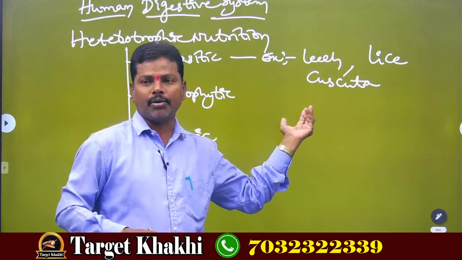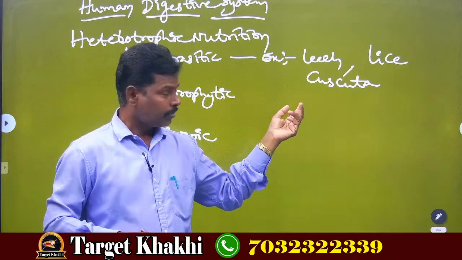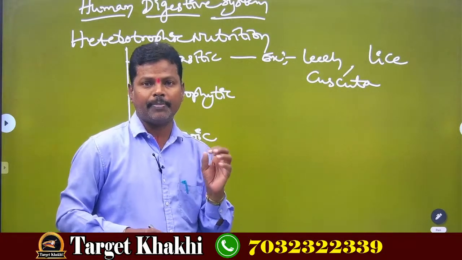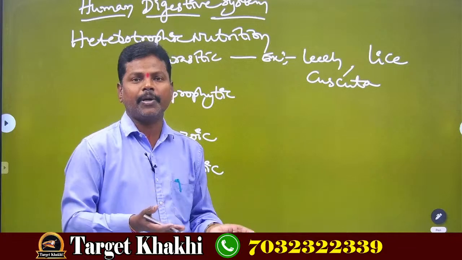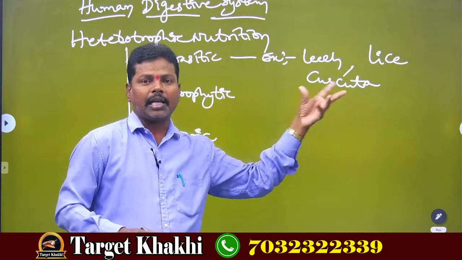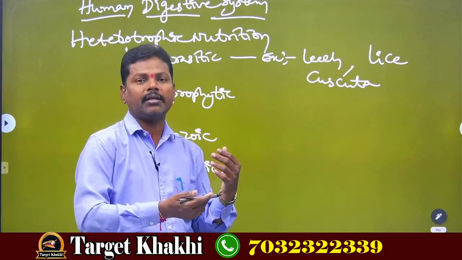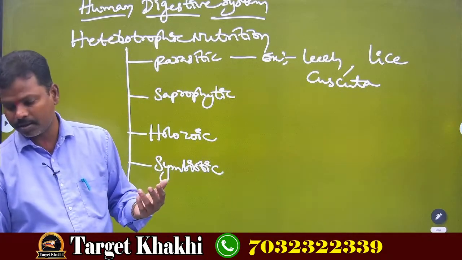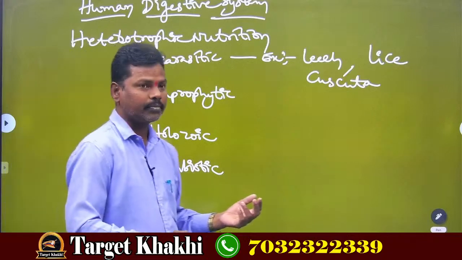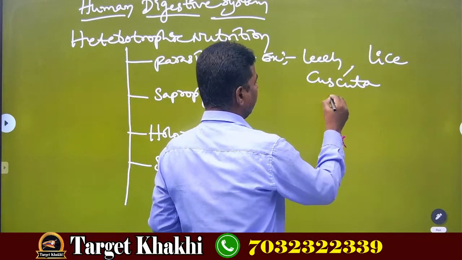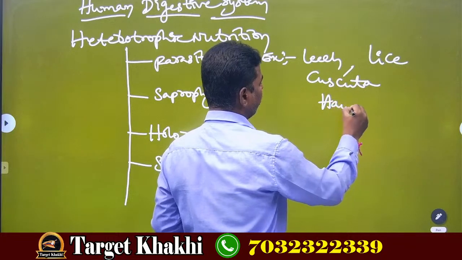Cuscuta is a non-chlorophyllous plant because it does not have chlorophyll pigment in it, so that it cannot prepare food. That's why Cuscuta will climb on other plant for food. And how it takes food means with the help of special roots called Haustoria.